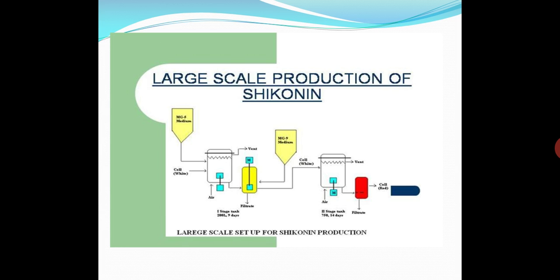This red naphthoquinone pigment is still in impure form, so it is filtered by using filter medium and processed by using n-hexane or KOH solution, and we get the final product, that is shikonin.